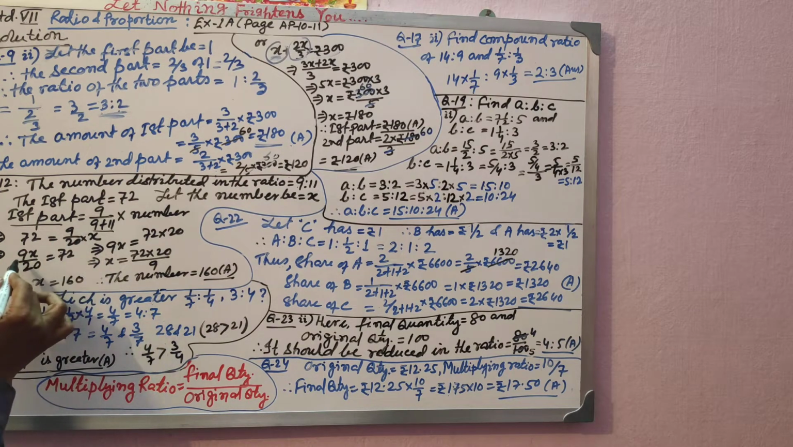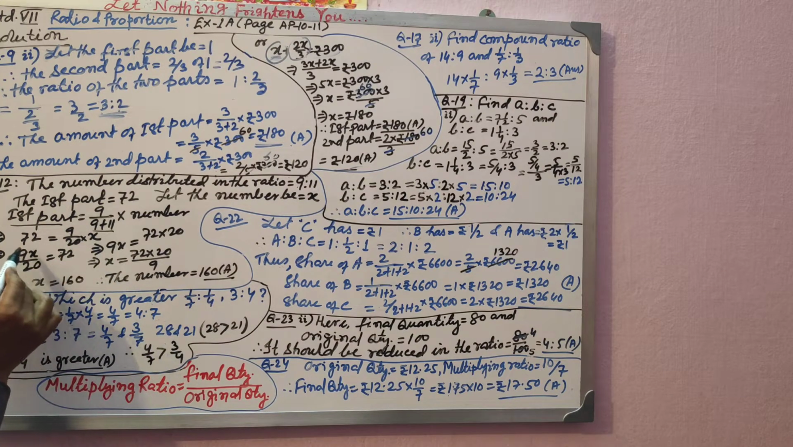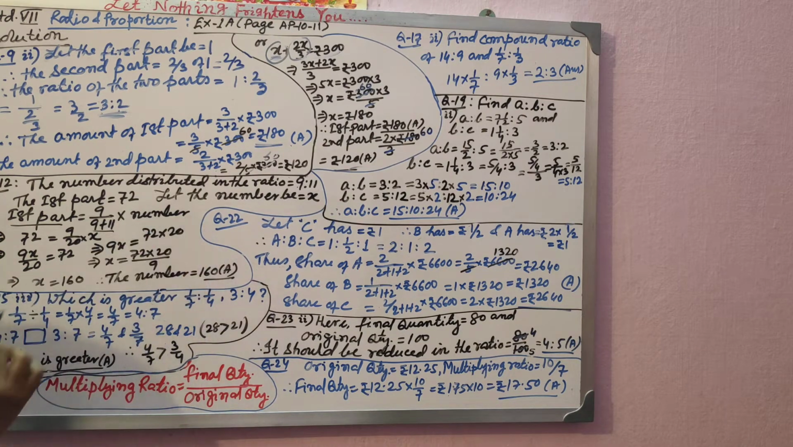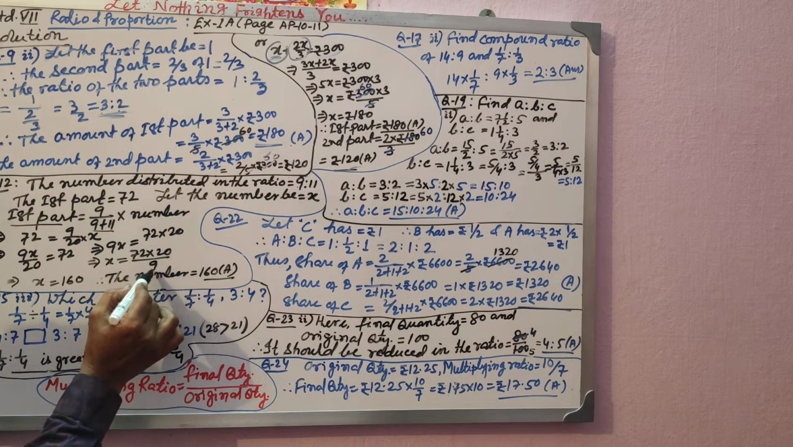Very simple linear equation solving. So you take this one to the left hand side and that one to the right hand side. So this becomes 9x by 20 and this becomes 72, isn't it? So 9x will be what? 20 into 72, isn't it? Then x will be what? 20 into 72 into 20 by 9.